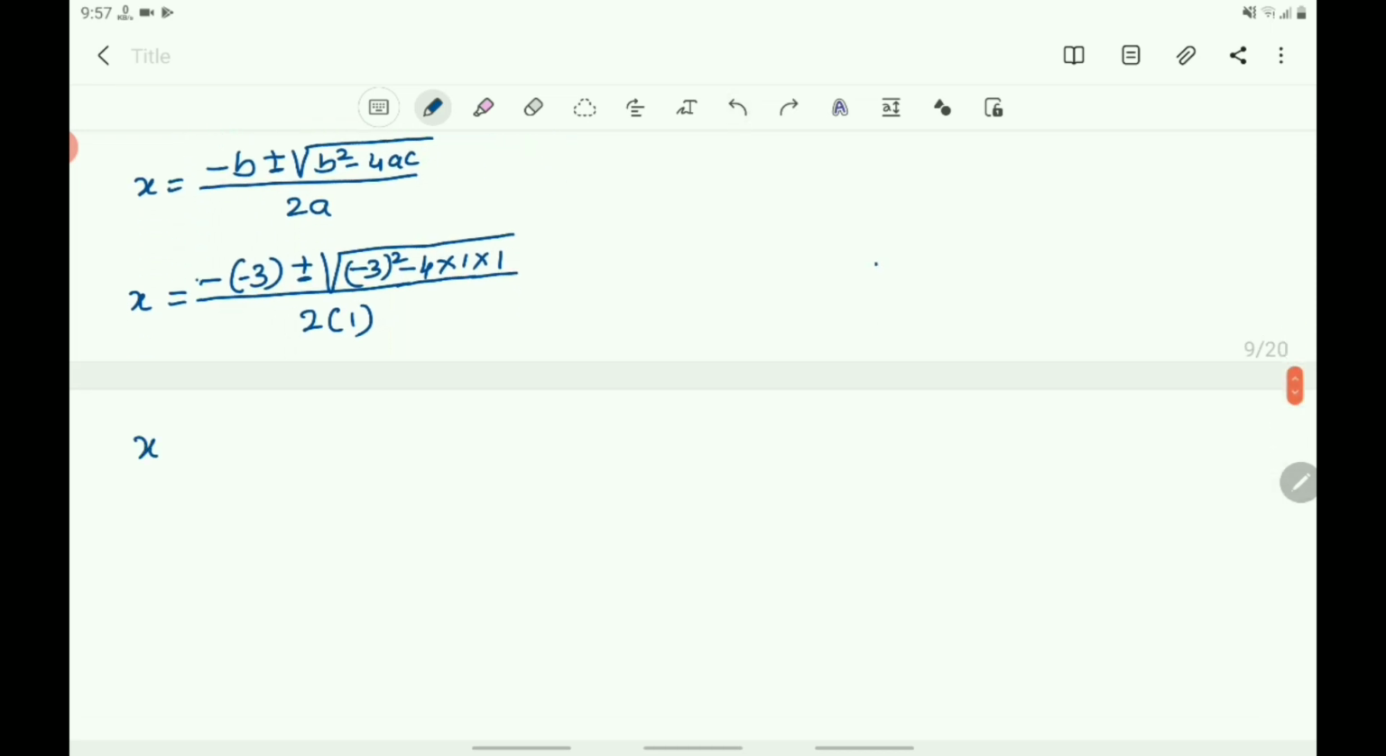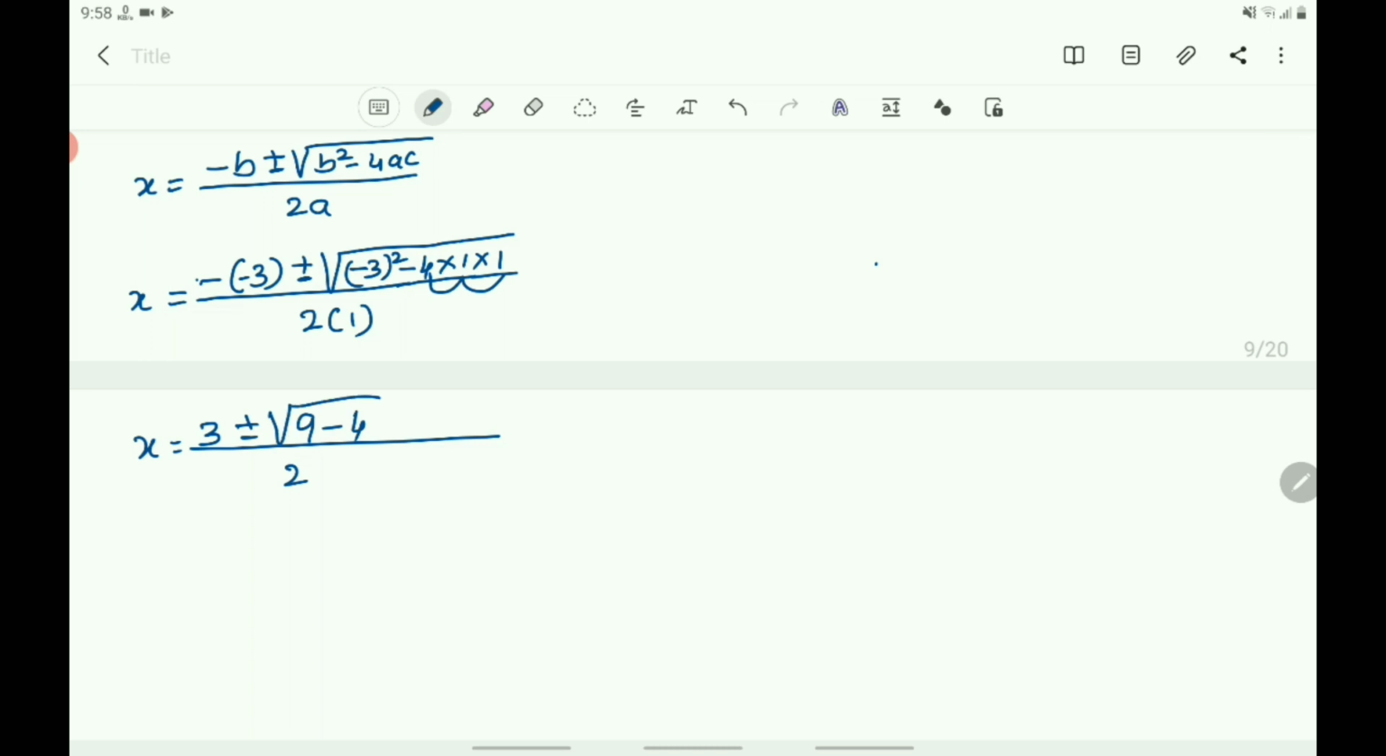Now you write x equals, then minus into minus is plus 3. It is minus of minus 3 is plus 3. Then you write plus or minus. Then you write whole root, and minus 3 whole square. 3 square is 9, and minus 3 whole square is also 9. You write 9. Then minus 4 into 1 into 1 is 4. Then 2 into 1. You write 2. 2 into 1 is 2.